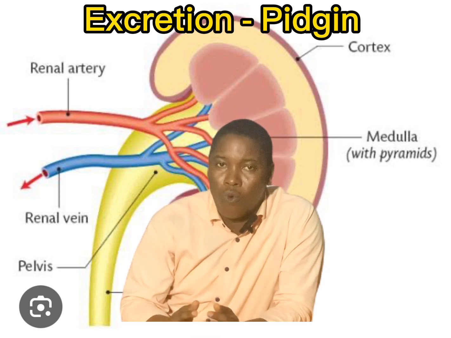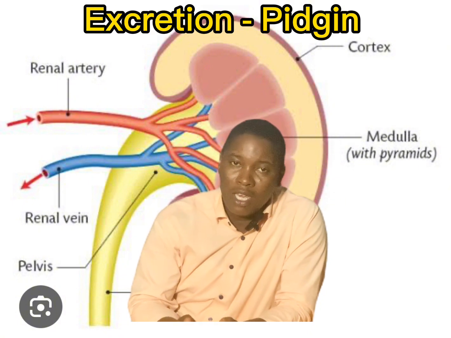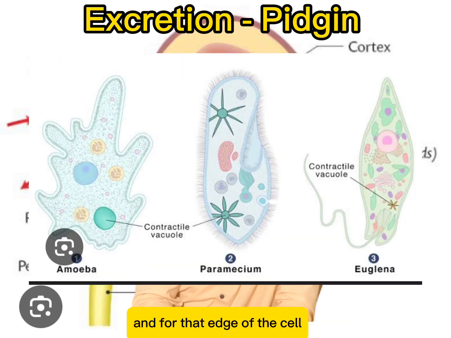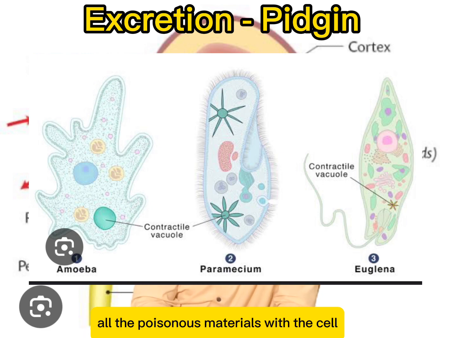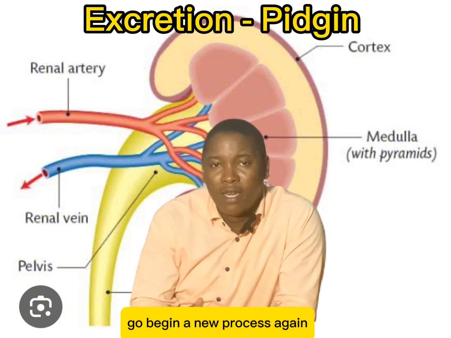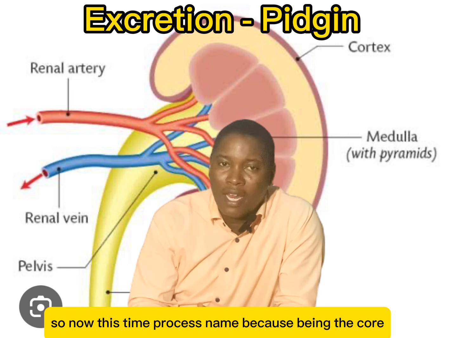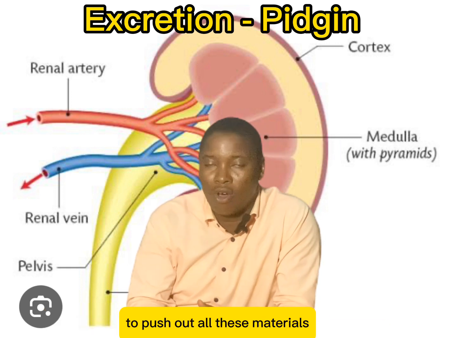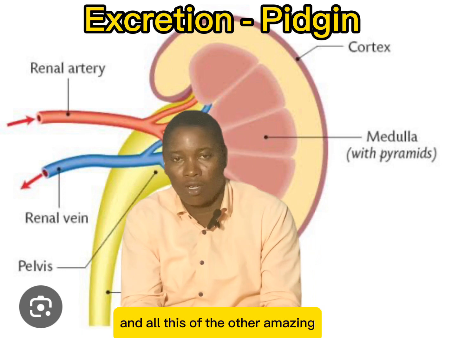And wetin the contractile vacuole dey do na say, as e dey inside that organism, e go dey absorb all the waste, all the materials wey the organism no need again. Once the contractile vacuole don reach capacity wey e no fit absorb again, e go carry himself go jeje to the edge of the cell, and for that edge of the cell, e go eject all the poisonous materials wey the cell no need again. Go eject am out from the body of the cell, go begin a new process again. So na this kind process na im make us dey call that structure contractile vacuole, because e go contract to push out all these materials wey e no need. And we dey find am inside paramecium and all these other organisms.